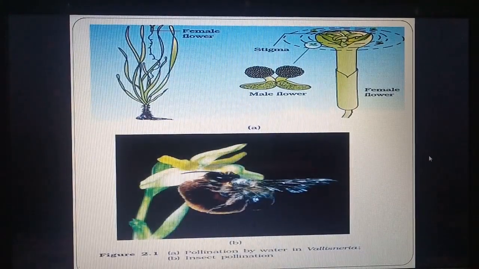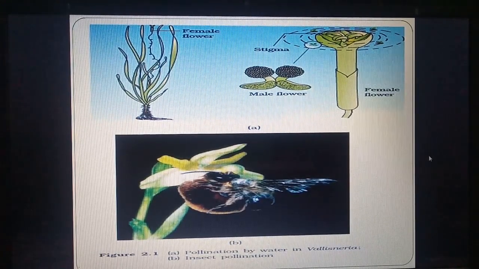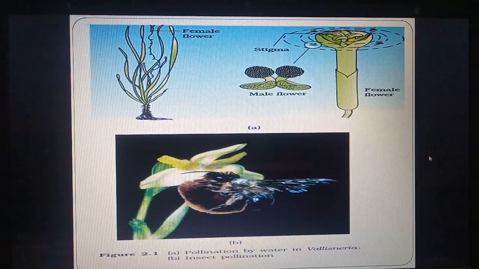Here we can see two diagrams. Diagram A is Vallisneria. The female flower, we can see, is going above the surface, and the male flower is very small. A current of water is produced and pollen grains reach the stigma. And in figure B we can see a flower pollinated by insect. Okay, so today we were dealing with only abiotic agents. Thanks.